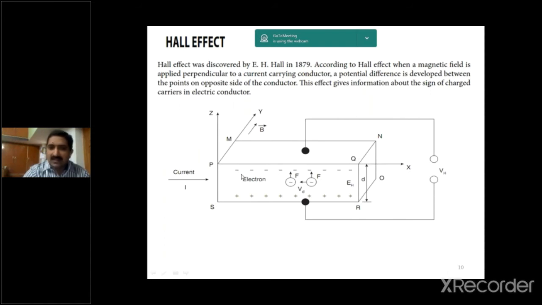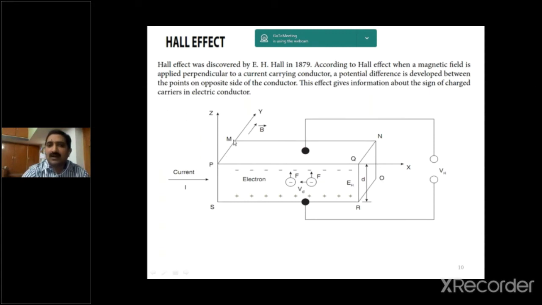This is a thin slab, with faces P, Q, R, S as the front face, M, N, O as the second face, the upper face is P, Q, N, M, and the lower surface is S, R, O. Observe this. This is a three-dimensional figure with X direction, Y direction, and Z direction.